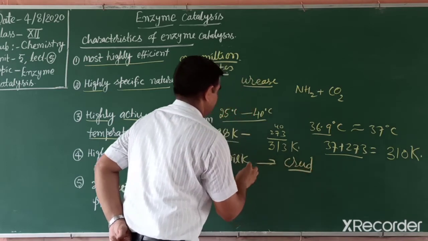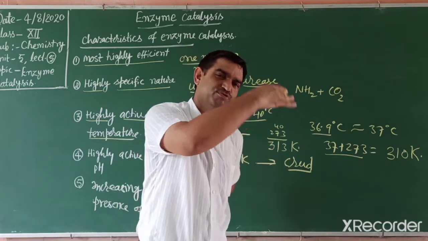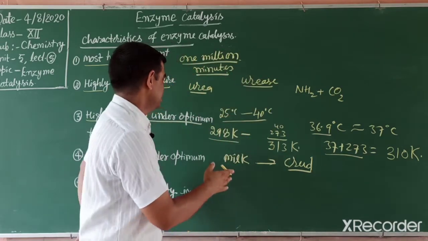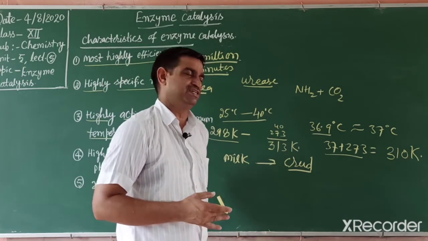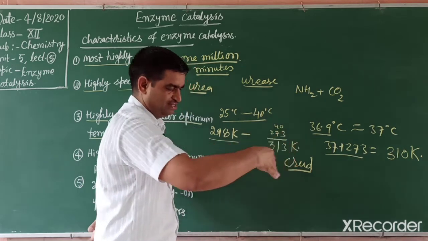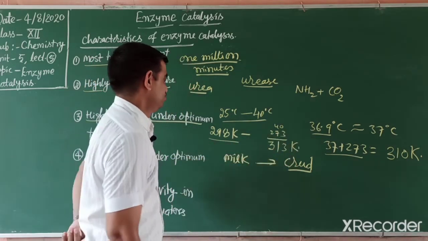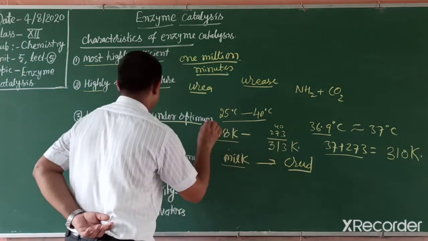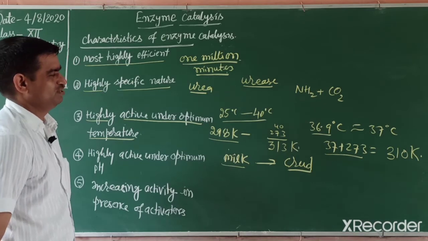What happens if you place that milk in the freezer? That milk remains safe for a long time, because the enzymes do not work. But if you leave it open in air at room temperature, the enzyme of lactobacillus converts it into curd, or it spoils and its smell and color change. So enzymes work at a particular optimum temperature, suitable around 25.